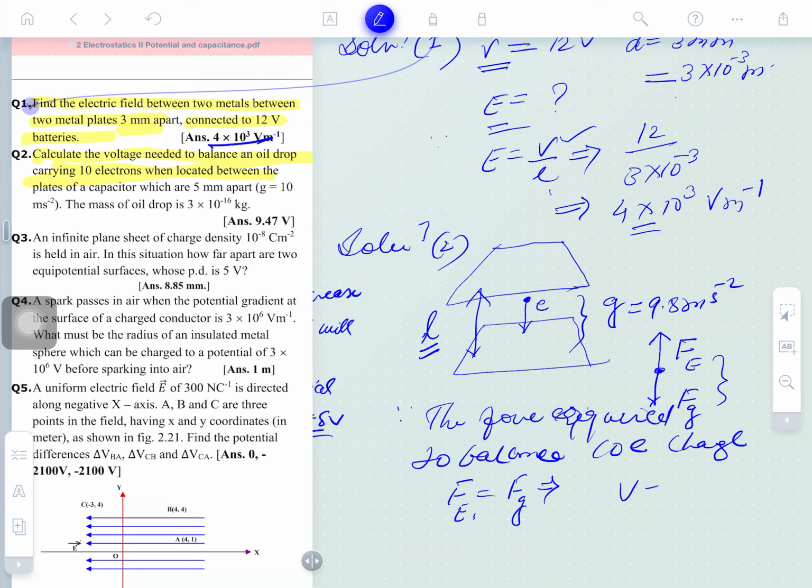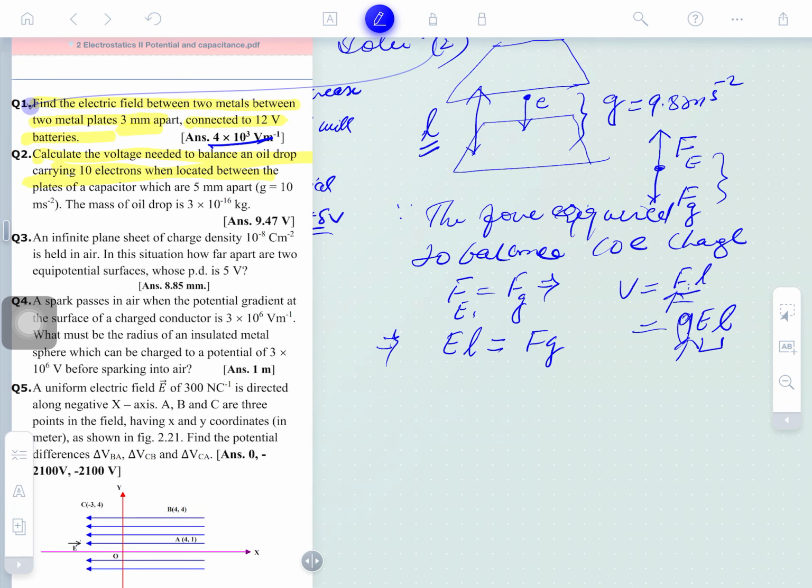So what is voltage? Voltage is equal to force into length. This is called work done. Obviously, what is force called? The force is Q into E, and Q is unitary. So EL means the potential difference needed. EL is the potential difference that gives the force. It's called Fg. Clear?